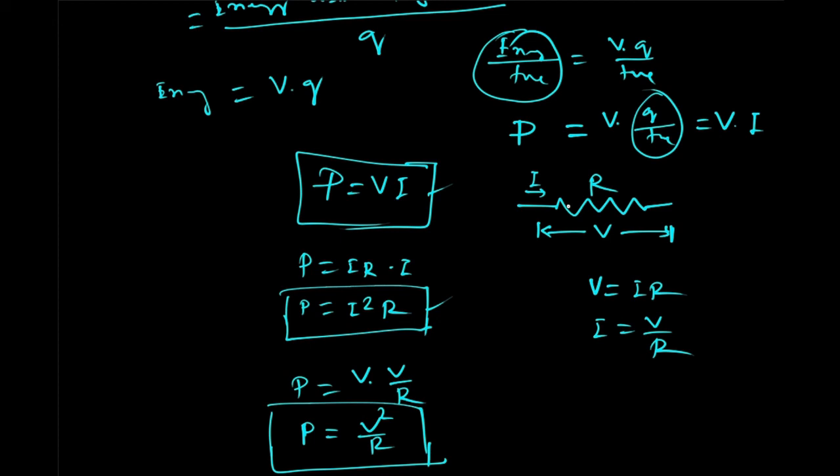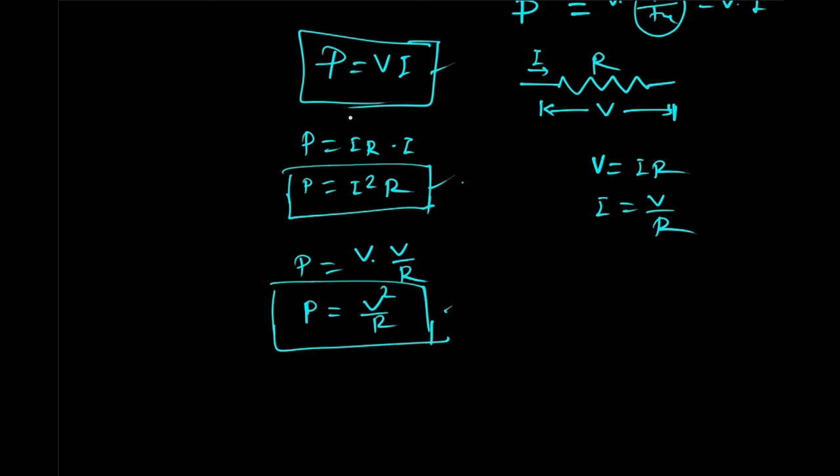So the power consumed in the element is P is equal to VI, that is I square R, that is same as V square divided by R. So if I is not given and V and R are given, we can apply this formula. Instead of calculating I from Ohm's law and then using the other formula, we can directly use this formula. Or suppose I is given and V is not given, then we can directly apply this formula. So these are the three different forms of the same formula, P is equal to VI.